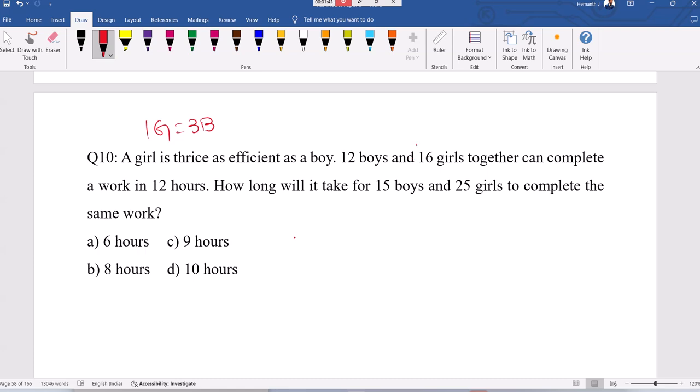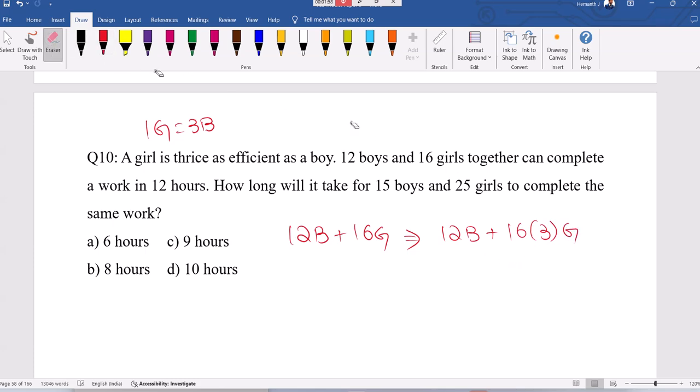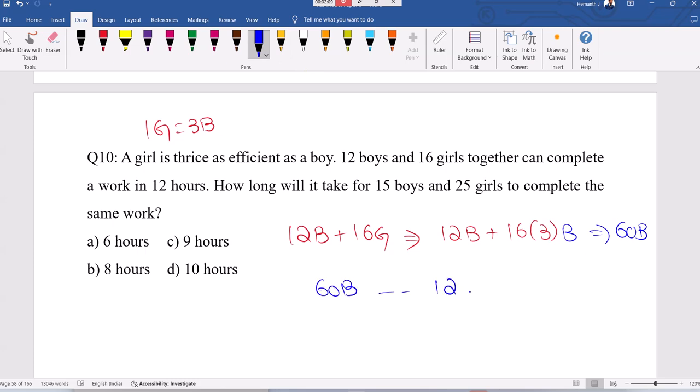I'll convert the entire 12 boys and 16 girls into boys only. One girl equals 3 boys, so 16 into 3 is 48. 48 plus 12, we got 60. So 60 boys can complete the work in 12 hours.